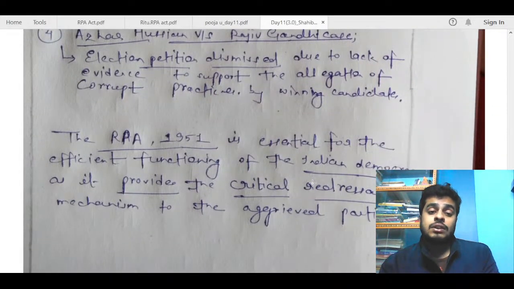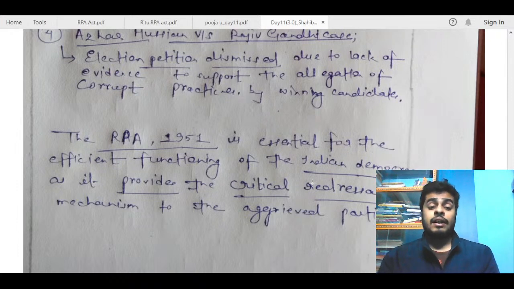The RPA 1951 is essential for the efficient functioning of the Indian democracy. It provides a critical redressal mechanism. Okay, so the conclusion is again good. Again, you can go for the alternative one also, or keep the conclusion more broad as you wish. And this is also a decent conclusion.